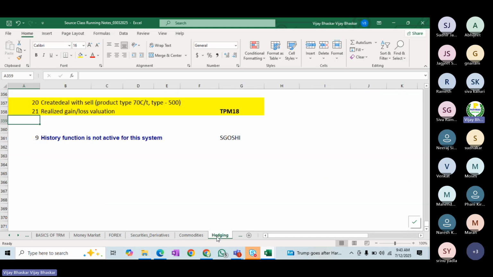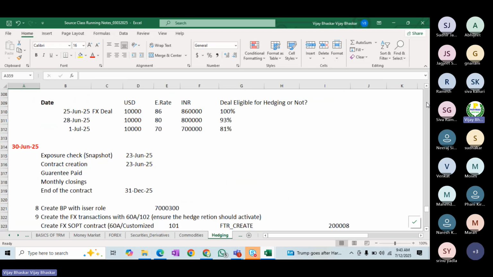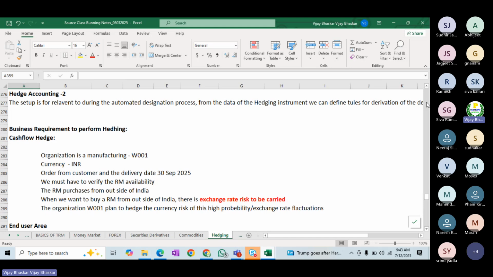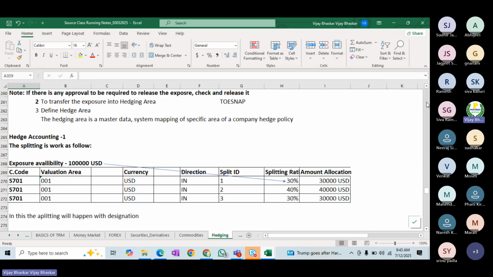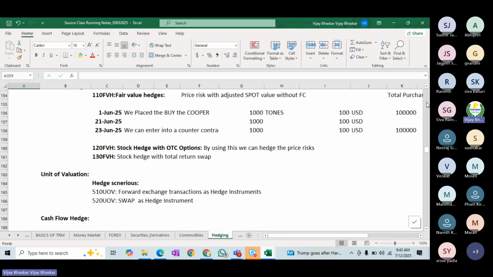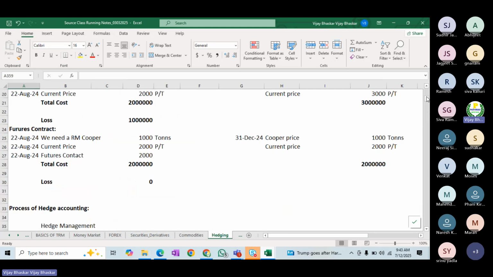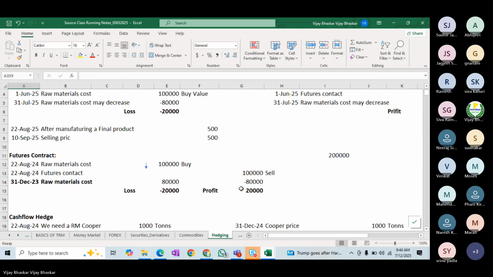Then after that, hedging. Hedging is a hedging cockpit. Once the configuration is in place, no additional configuration should be required. There are few steps required, and those steps I'm going to cover in detail. Then the process and how many hedging types are there. This process will be covered end to end.